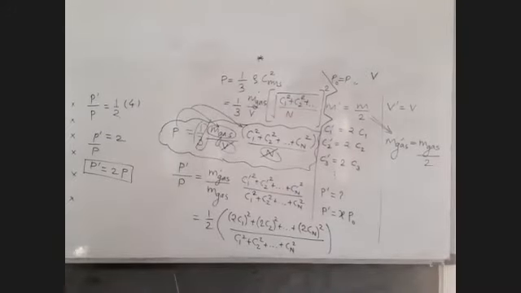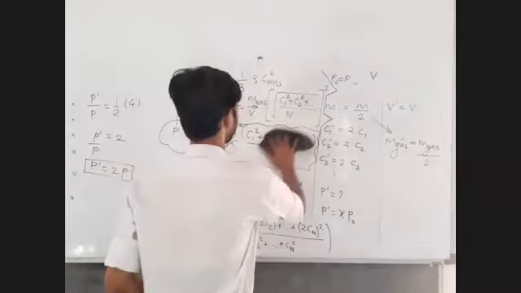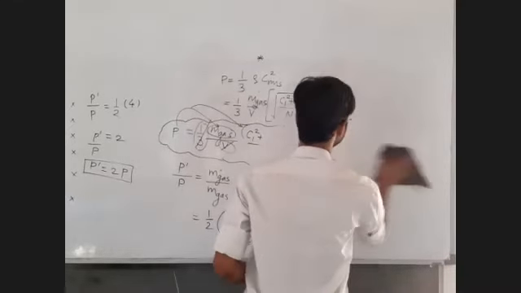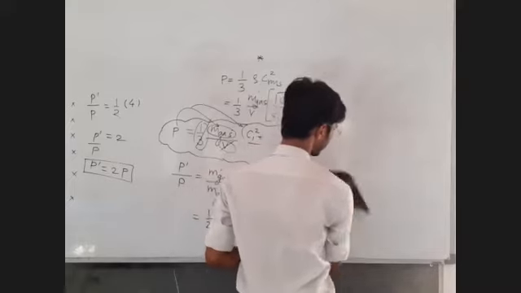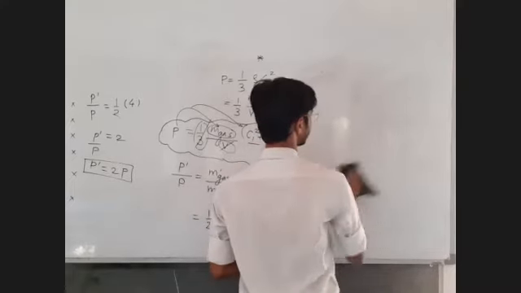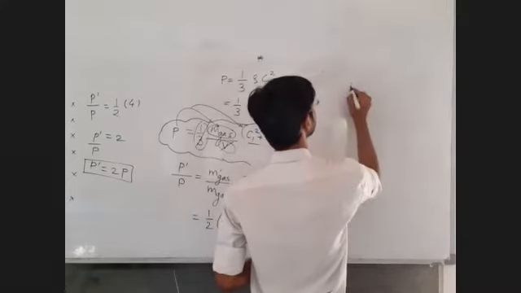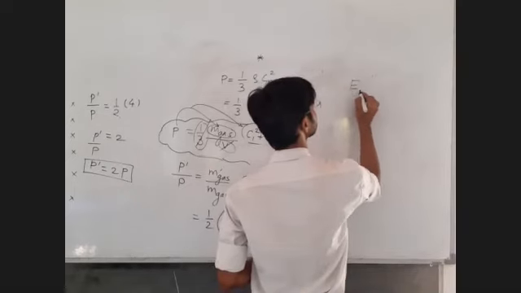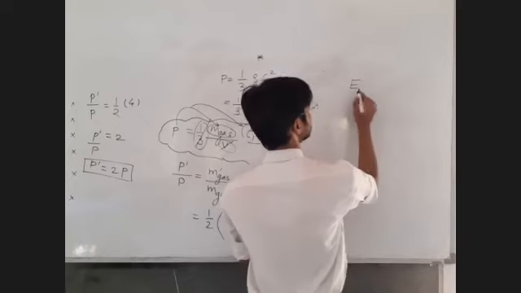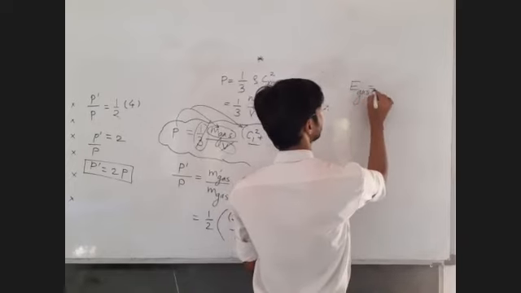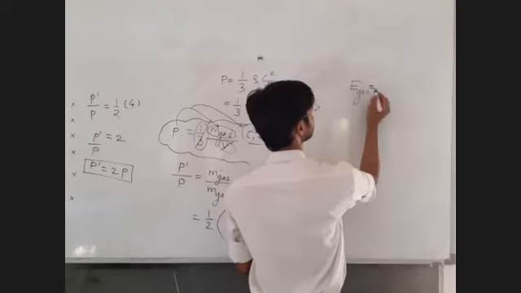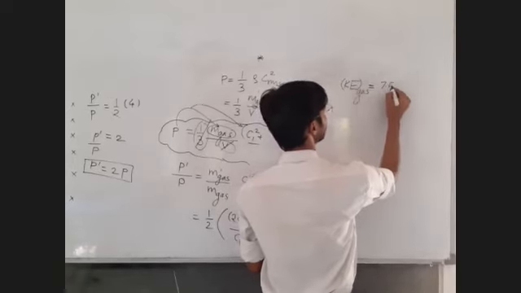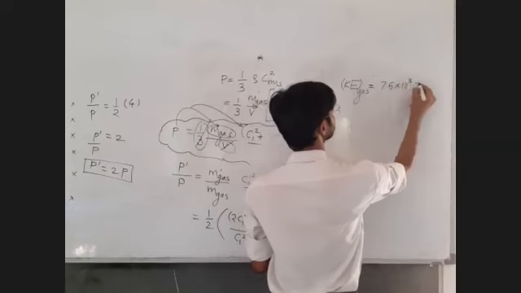Let me write the data. I will give you some 4-5 minutes. Do it. Now liter you have to convert into meter cube, and all those unit conversions you have to deal with on your own. What we are given is the total translational kinetic energy of a gas. Let me write here: kinetic energy of a gas is 7.5 into 10 raised to 3 joule.